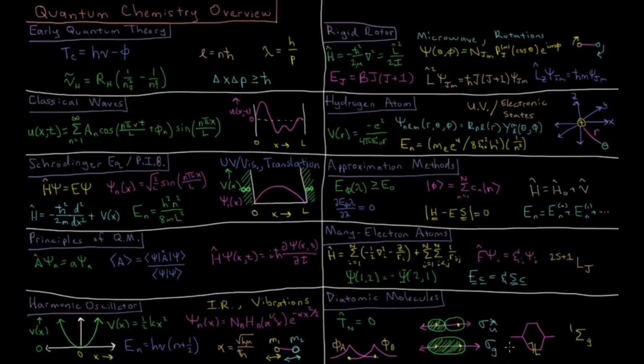So in H2, we have a molecular orbital diagram where we have two electrons and we fill up our bonding orbital but not our antibonding orbital. So we have two electrons in a bonding orbital. That gives us a bond order of 1. And we can represent this by a molecular term symbol, which works somewhat analogously to atomic term symbols, except our value of L, instead of being a capital letter, is now a capital Greek letter. And the term symbol for the ground state of a hydrogen molecule, H2, would be singlet sigma g, or singlet sigma gerade.